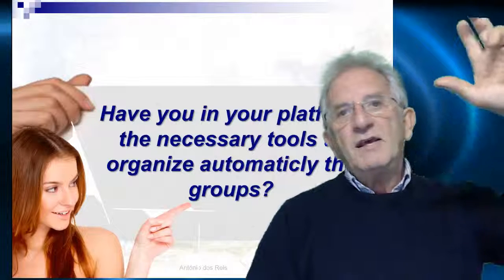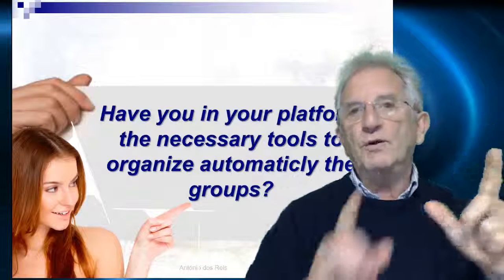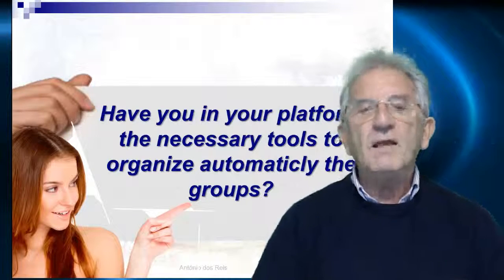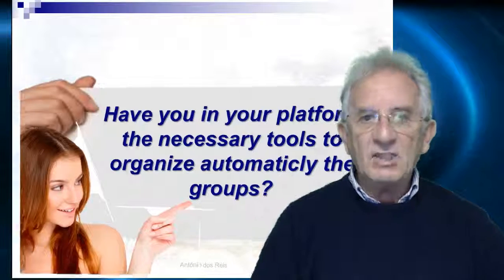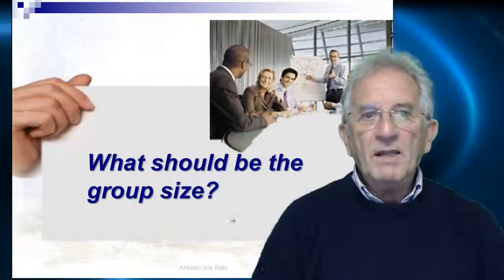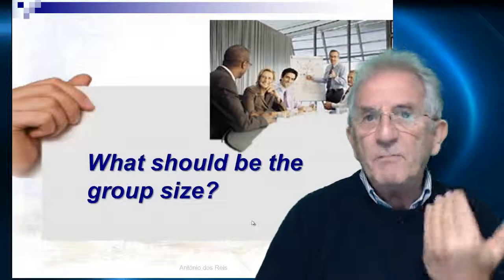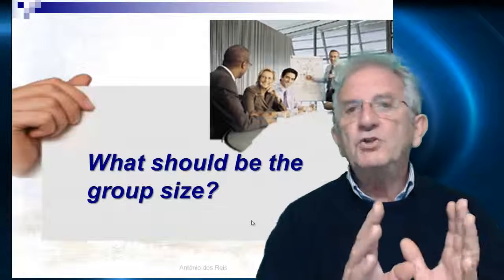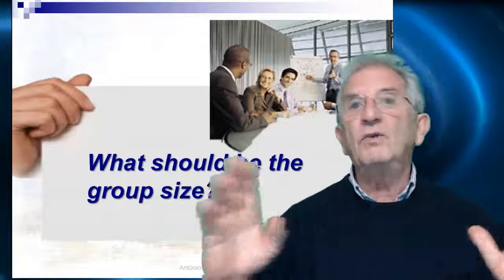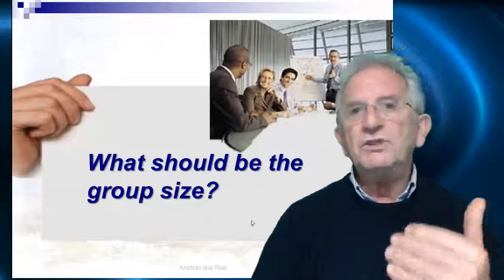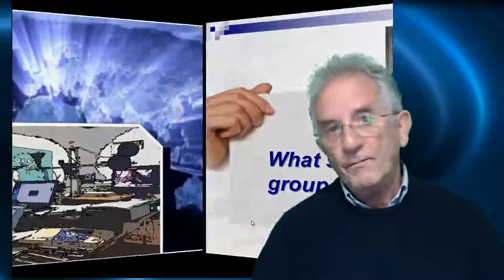Normally you can make the selection of members of a group according to a defined number and according to a random selection, or selection one by one. But what should be the group size? In our opinion, for education purposes, groups should not be too large or too small. I should say between 3 and 6, no less and no more.